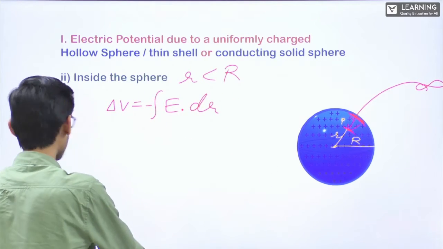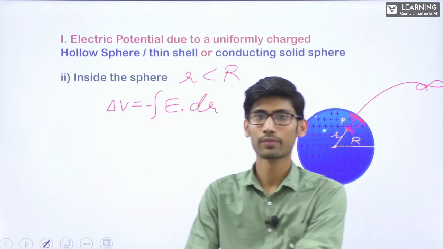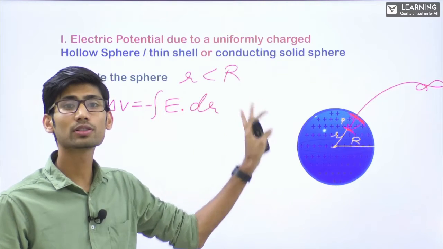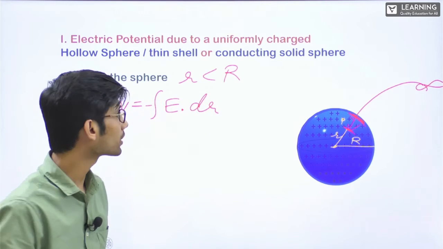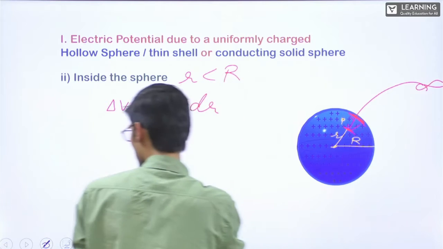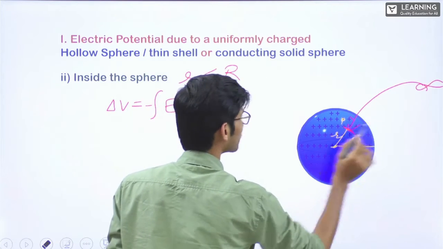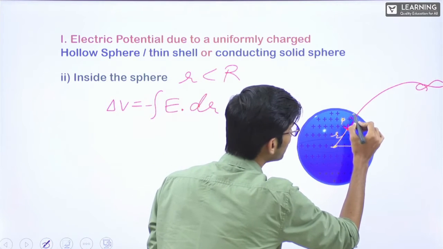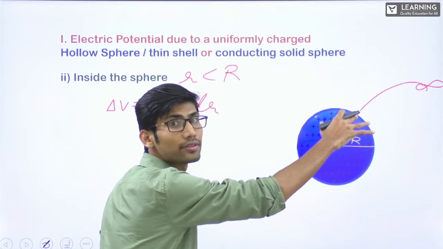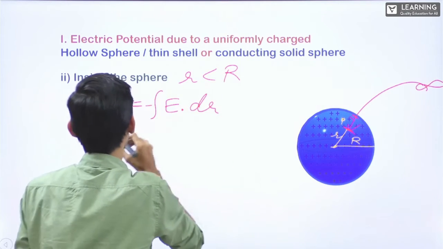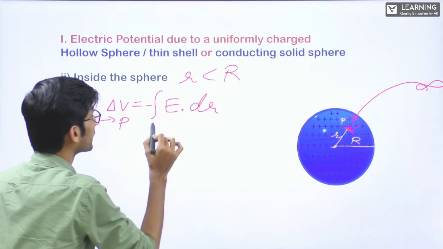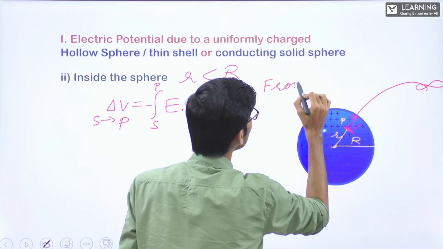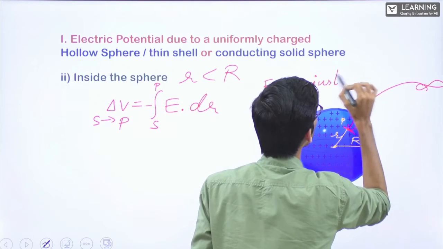If you know integration in mathematics, we are doing integration for continuous functions. All this game is for continuous functions. Since there is a discontinuity, now why are we taking from surface? The moment we come inside, we are not taking exactly at the surface, just inside the surface. We will be taking from surface to point P, from just inside the surface.